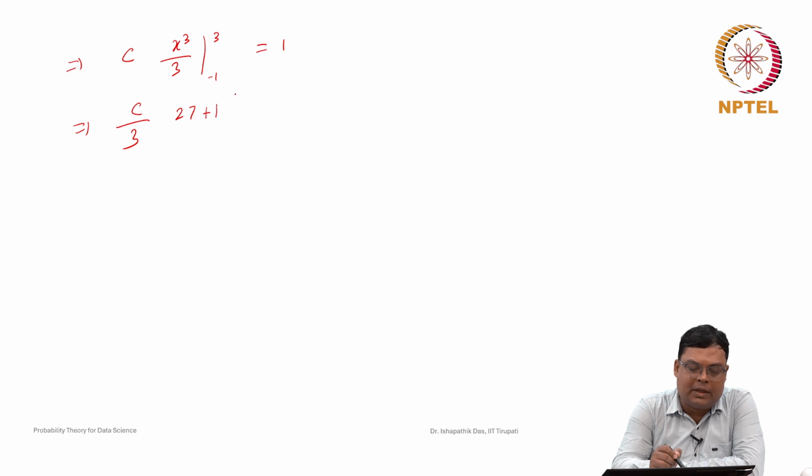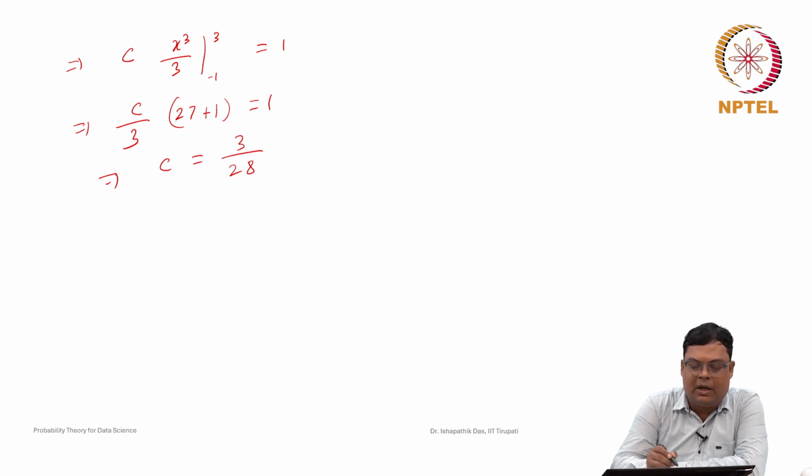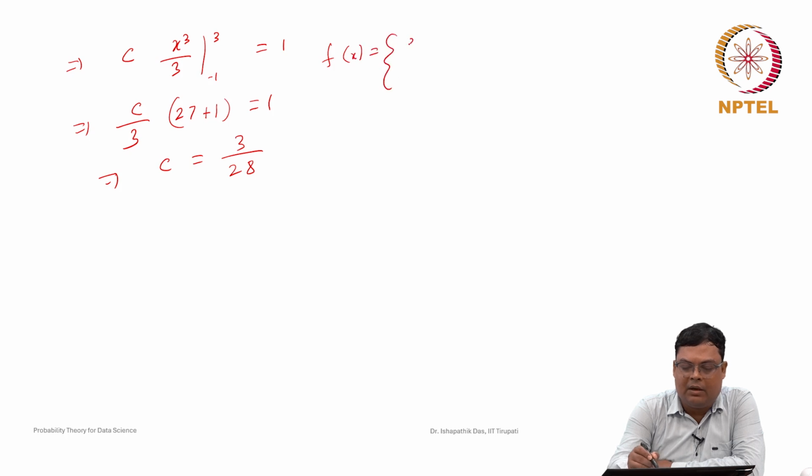So this is equal to 1, which implies c is equal to 3 by 28. That is why our density function f(x) is nothing but 3 by 28 times x square whenever x is greater than minus 1 and less than 3, and this is equal to 0 otherwise.